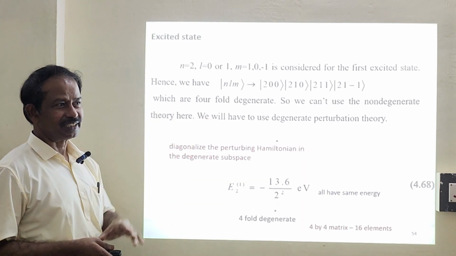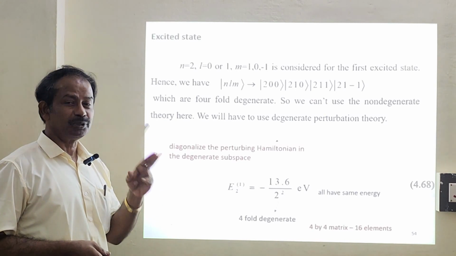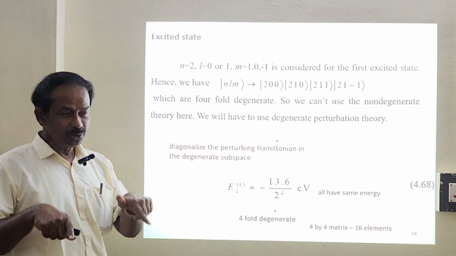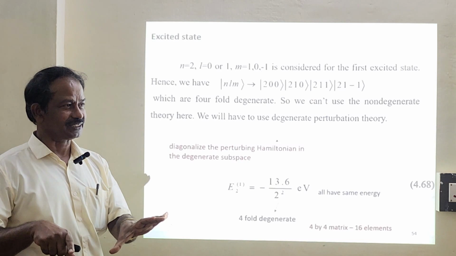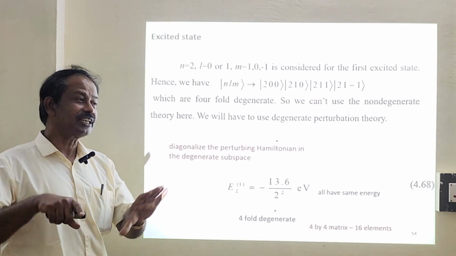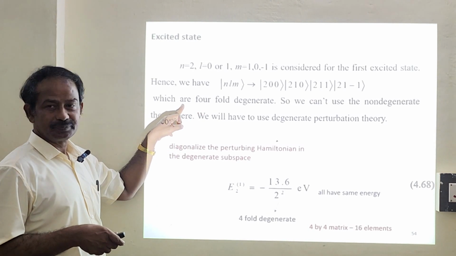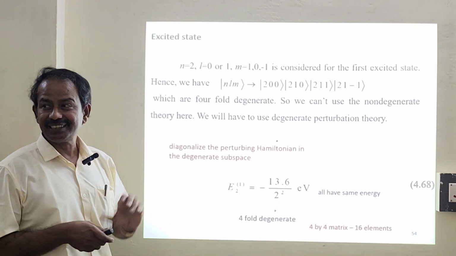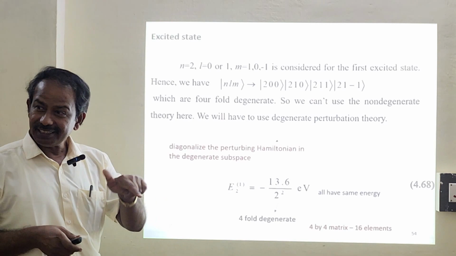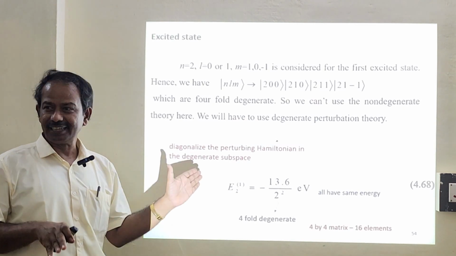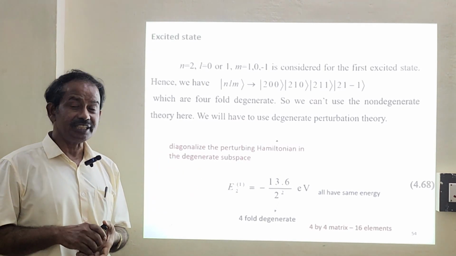Yesterday we discussed 2-fold degeneracy. So there will be 2 equations, 2 simultaneous equations, 2 secular equations. Correct? So similarly, we will have here 4-fold degeneracy. So we can't use the non-degenerate theory. We'll have to use only the degenerate theory. This is the continuation. Yesterday we were discussing degenerate theory.